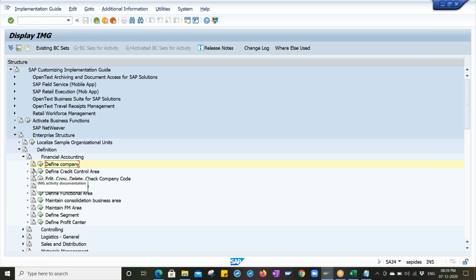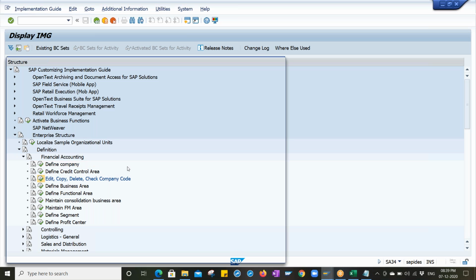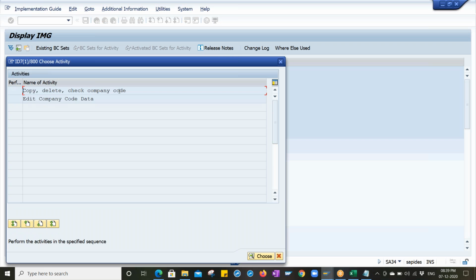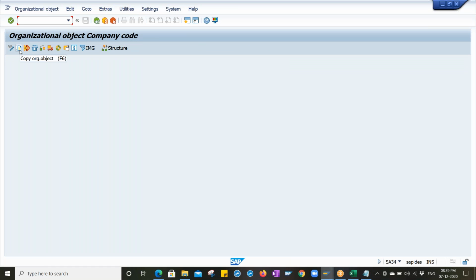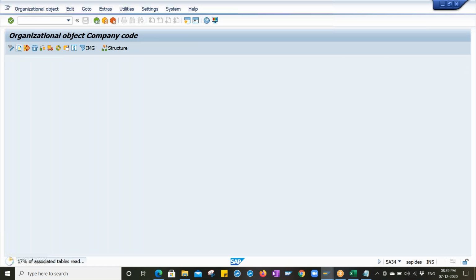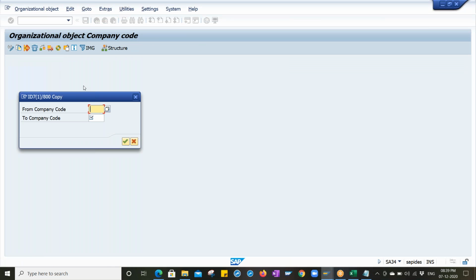Go back. Under this financial accounting, we have just completed defining the company. Right now we are going to define a company code. Double click on copy, delete, check company code. Click on copy organizational object. From company, always 1000, only for the practice time.